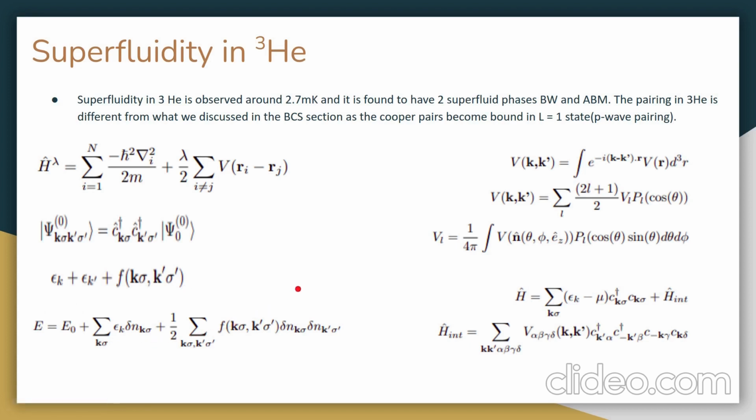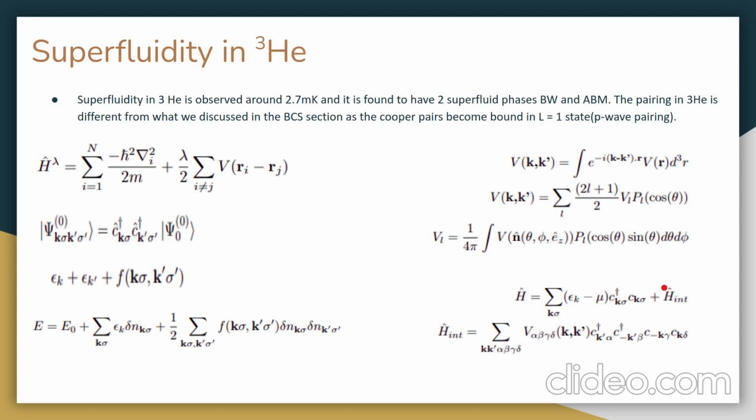Now, since we have considered van der Waals potential, we write our potential in the following form: V of k, k prime is equal to an integral over e to the power minus i (k minus k prime) dot r. Now, in such a case, only the dot product between k and k prime matters. Hence, we can write our potential in the form of a Legendre polynomial, where V_L is given as follows. Now, coming back to our Hamiltonian, we will write it in the same manner in which we discussed in the BCS formalism. All we will do is add this interaction term to it.